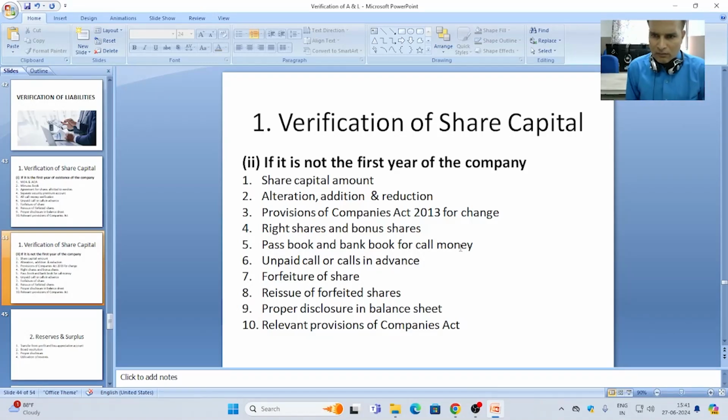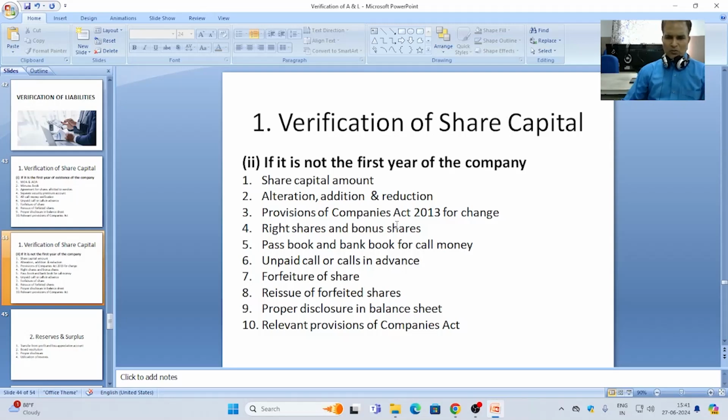Let me discuss the verification of share capital if it is not the first year of the company. First of all, the share capital amount from the previous audited balance sheet should be checked with the opening balance of the current year. Then alteration, addition, and reduction have to be checked against the provisions of the Companies Act 2013 for any type of change.